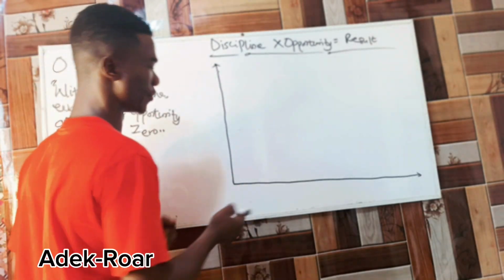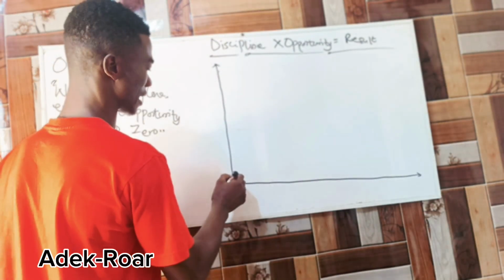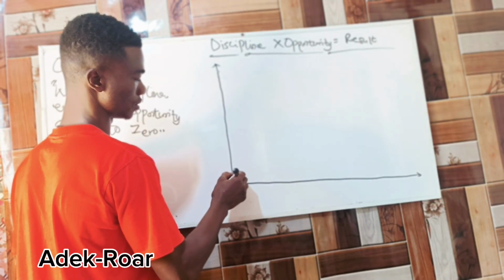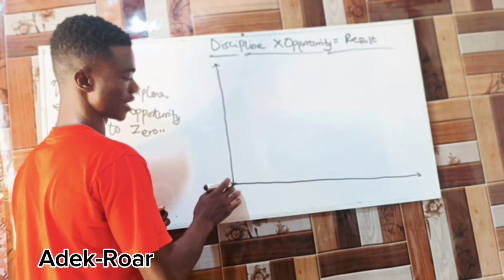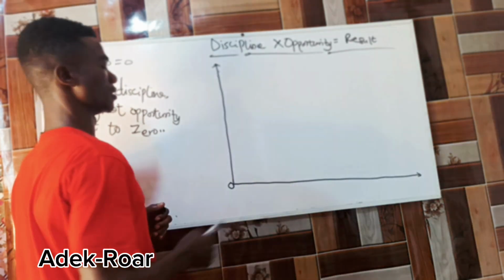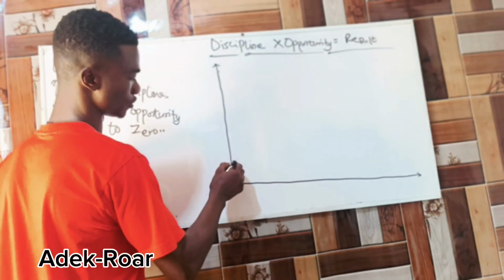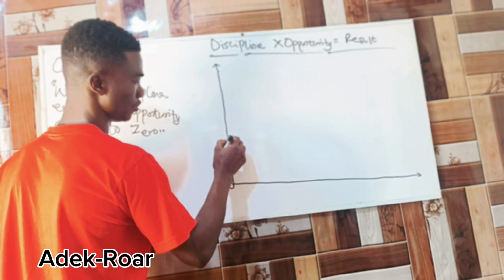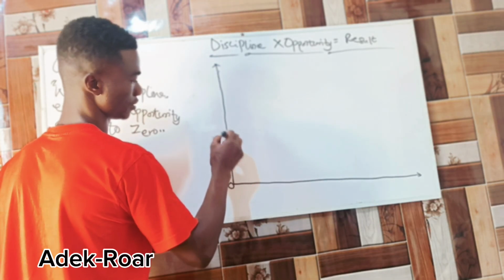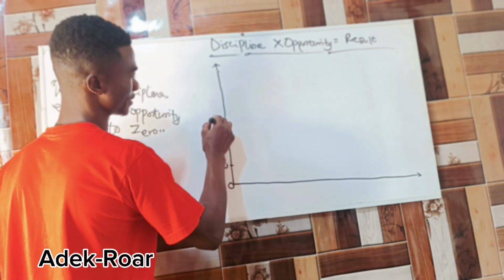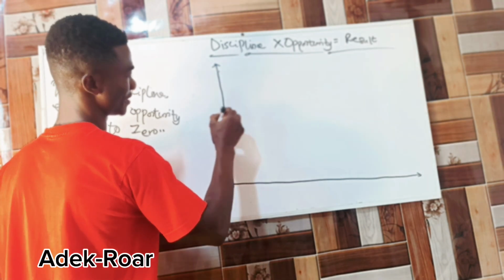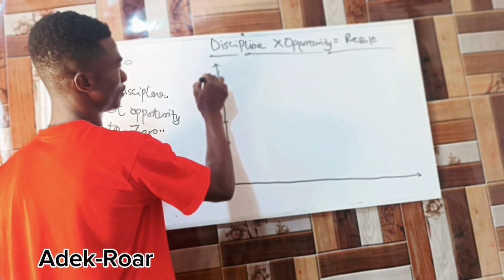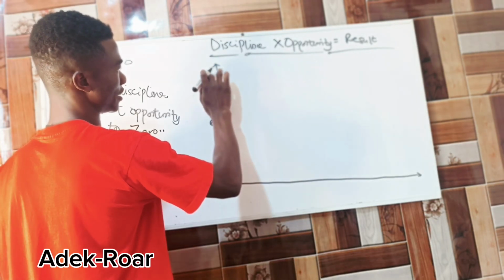So now let me start my numbering here. I'll start here. I have my 0, so I can have my 0 here. My 0 starts from here, right? So let me start with my 20. I have my 40. I have my 60, and I have my 80, and I have 100 here, right?